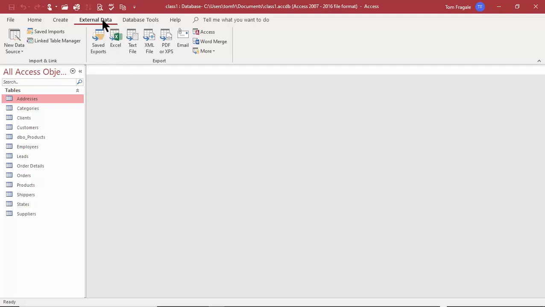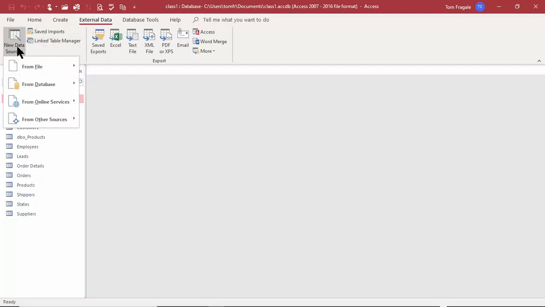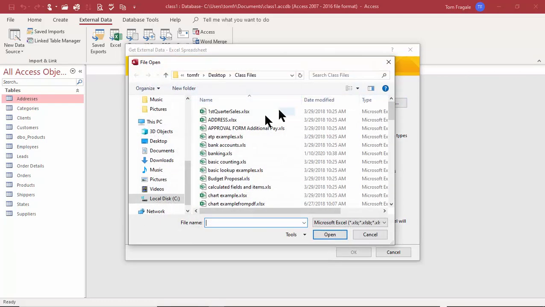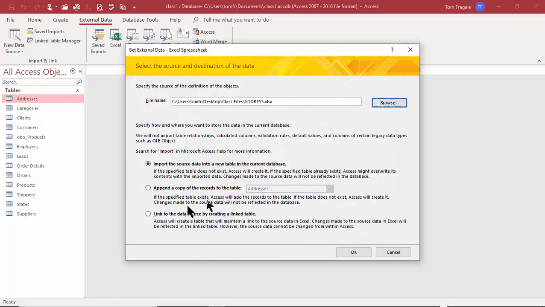So we're going to pick on external data. I'll pick on new data source. And I'll pick on from file again, and I'll pick on Excel. This time, I'm going to pick on browse. Now this time, I'm going to link to the address file, but we'll see the difference between an import and a link. Pick on address, and I'll pick on open. This time, I am going to pick on a link over here. All right, so we'll see what the link is. I'll click on OK.